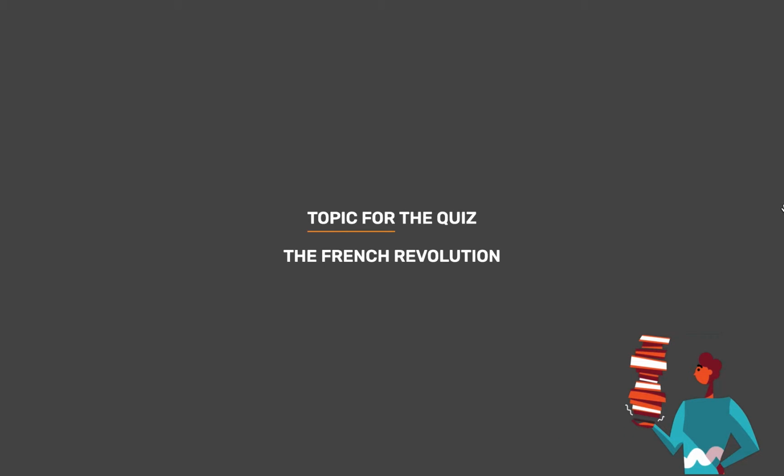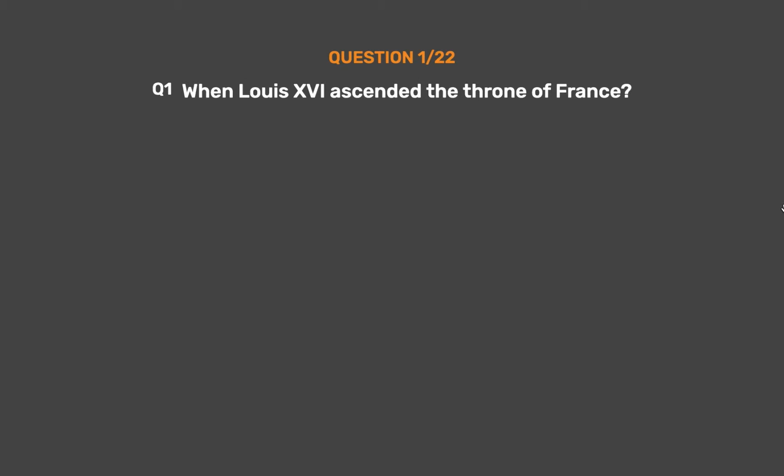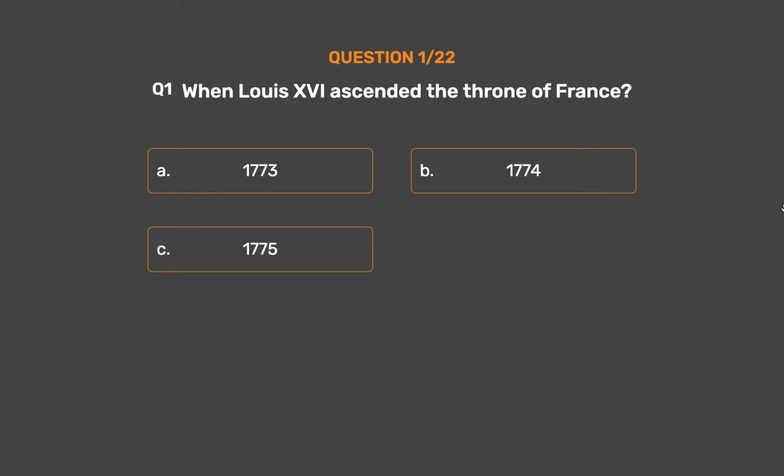Topic for today's quiz is the French Revolution. Question number 1. When did Louis XVI ascend the throne of France? Option A. 1773. Option B. 1774. Option C. 1775. Option D. 1776.